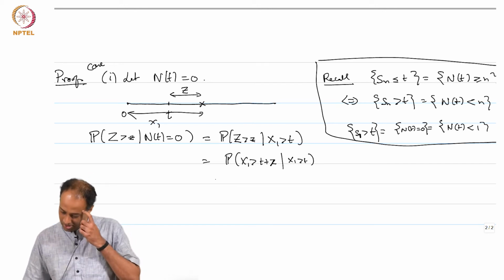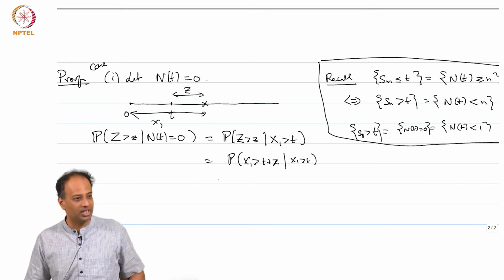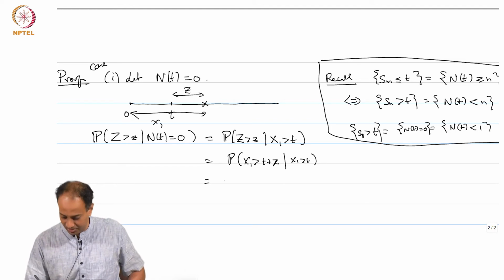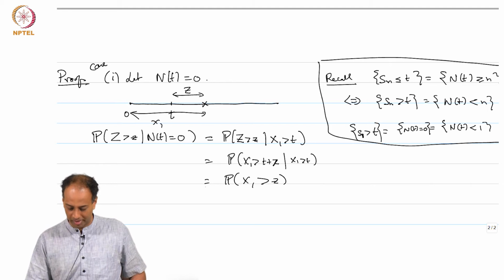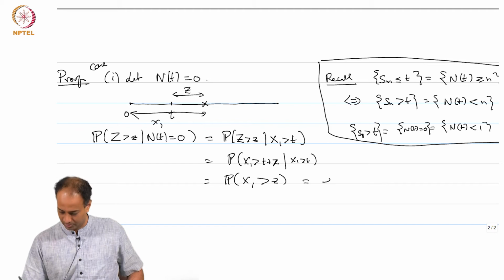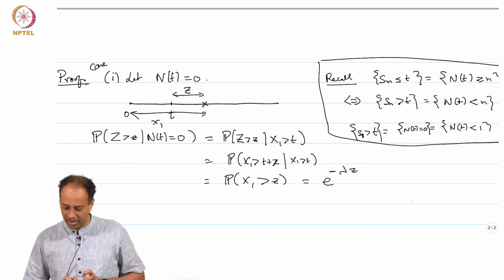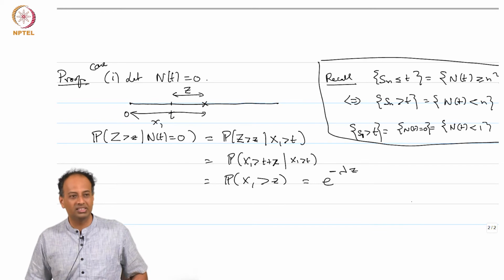So, what is the probability that X_1 bigger than t plus z given X_1 bigger than t? So, this X_1 is exponentially distributed and we know that it follows the memoryless property, right. So, this is equal to probability that X_1 bigger than z. This equality is due to memorylessness, correct, and this is nothing but e to the power minus lambda z, all right. So, conditioned on N(t) equal to 0, Z is exponentially distributed with parameter lambda, right.